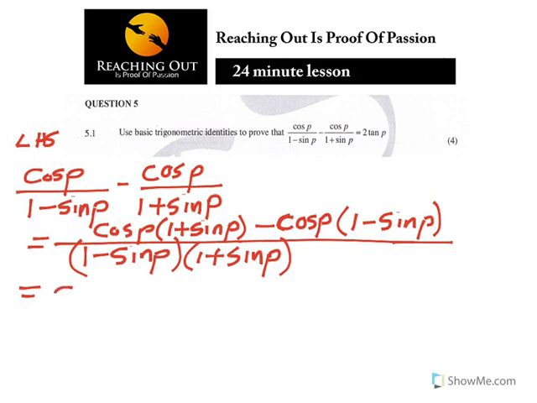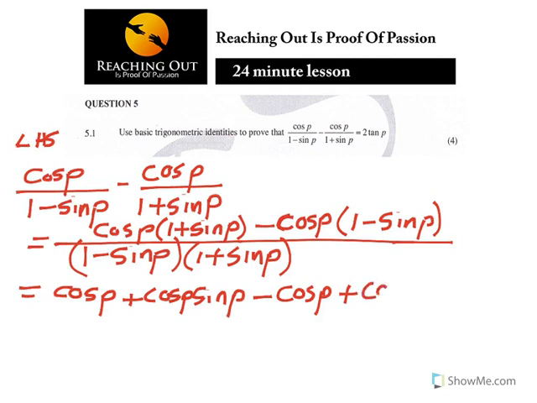If you multiply the top, you'll see that cos p times 1 is cos p, plus cos p sin p, minus cos p plus cos p sin p, because it's minus cos p times minus sin p.